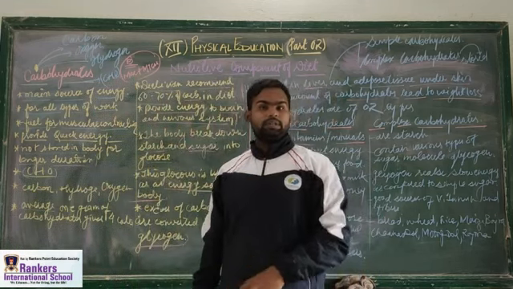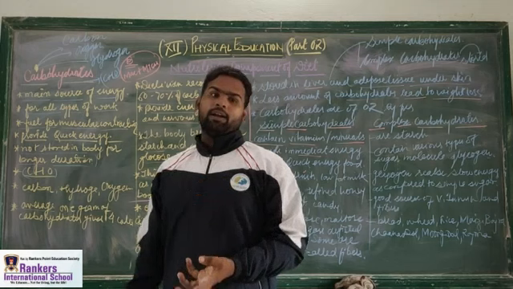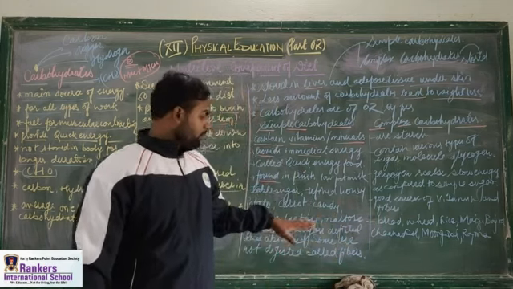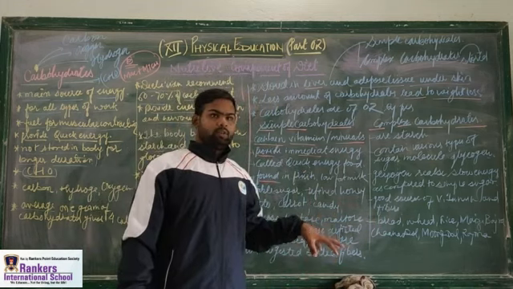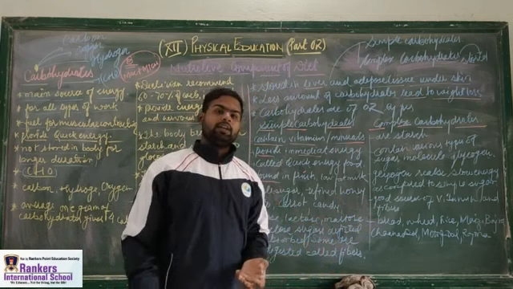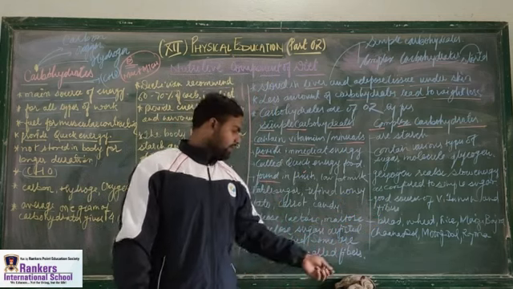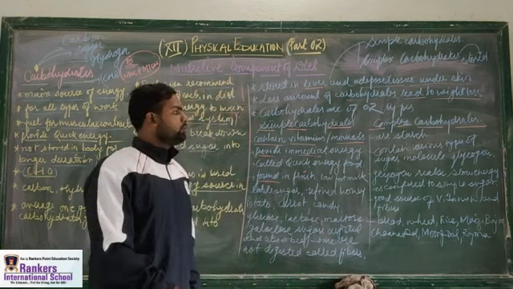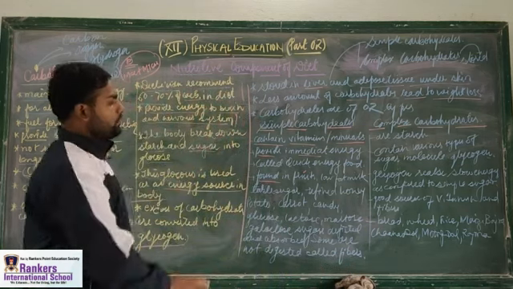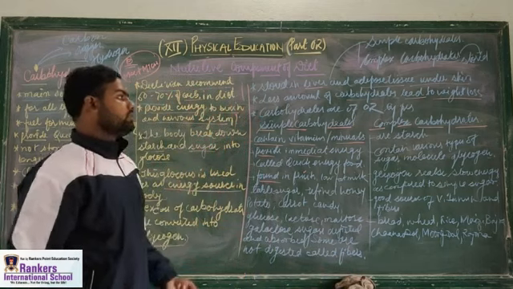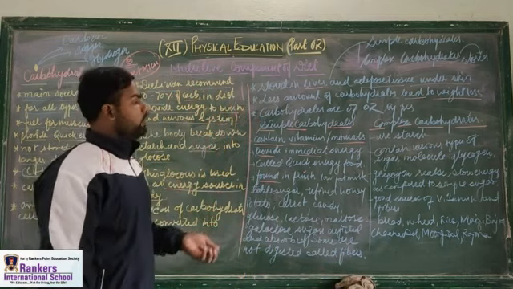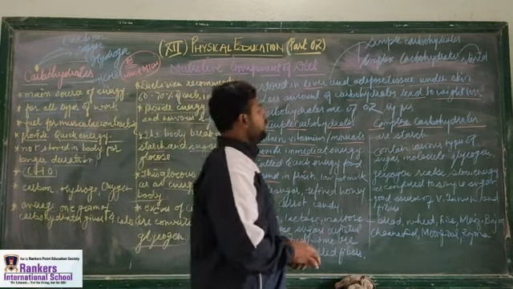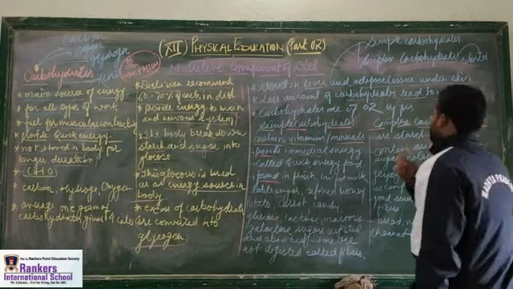So what is roughage? Roughage are the plant parts, or plant-based products, and these are not digested in the human body. They are called fibers. Fibers also play a vital role for the survival of a human being. So this is about simple carbohydrate. Now, what is complex carbohydrate? When we talk about complex carbohydrate, it is starch.